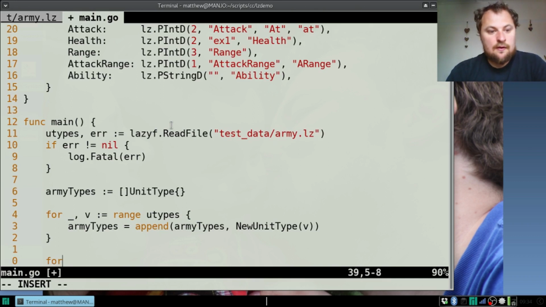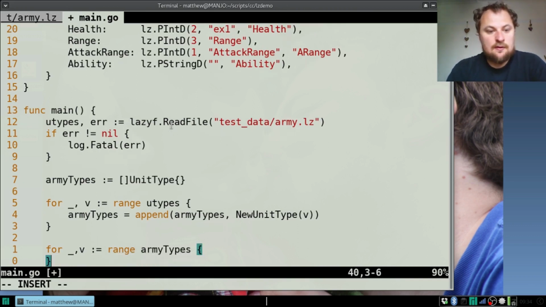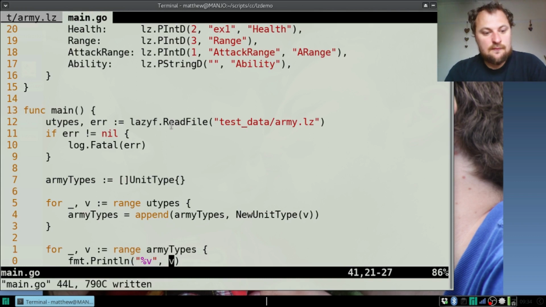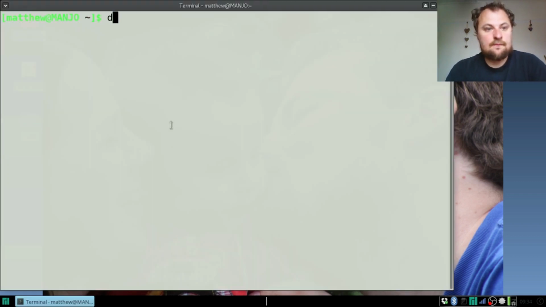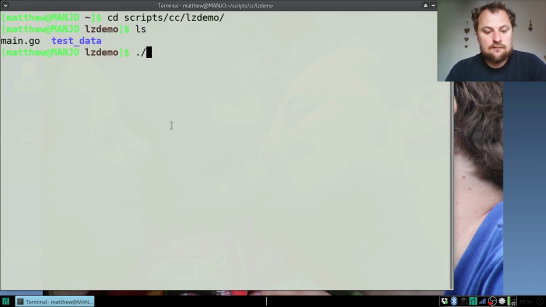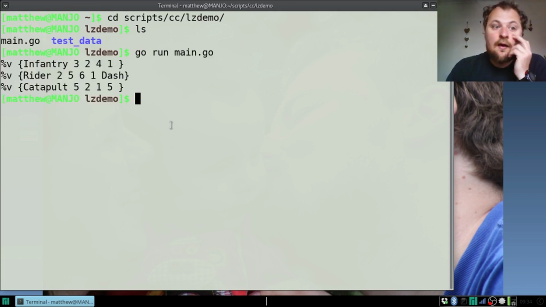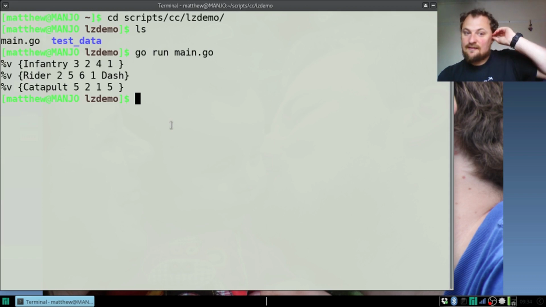So for _, v := range army types, what we'll do is fmt.Println %v, and we'll send it v, and then hopefully we end up with a result that looks basically correct, right?